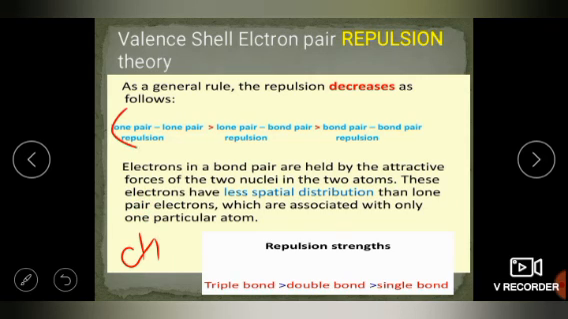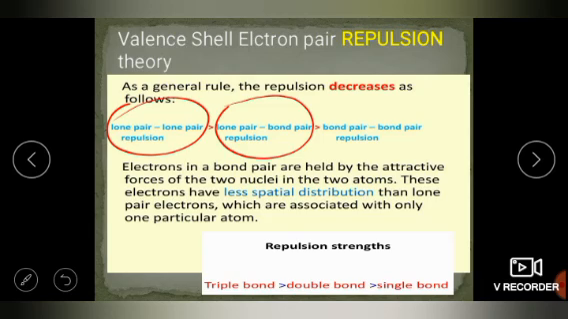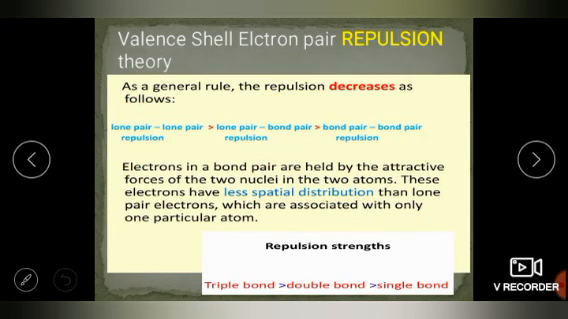So that's why lone pair–lone pair has the highest repulsion, then lone pair–bond pair, and then bond pair–bond pair has the least repulsion. Electrons in a bond pair are held by the attractive force of the 2 nuclei of the 2 atoms, so these electrons have less spatial distribution. The lone pair is associated with only one nucleus, and that is the repulsion force of a lone pair. If we talk about bonds, a triple bond has more repulsion than a double bond, which has more than a single bond.